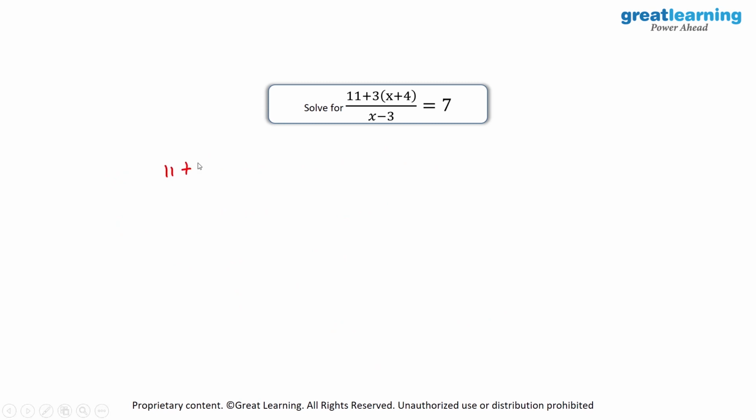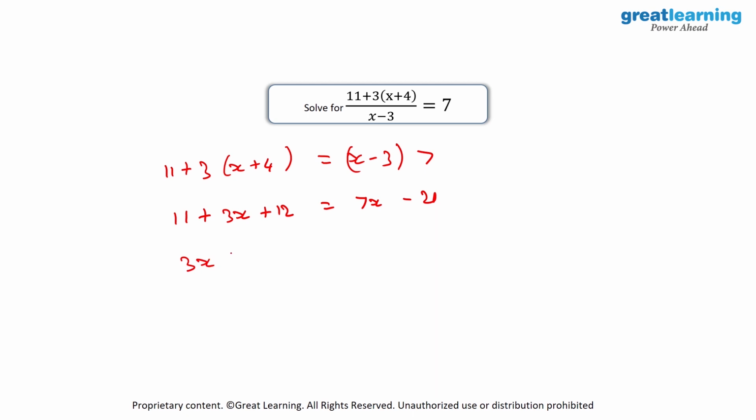So we have our next equation over here. I'll just write down 11 plus 3 into x plus 4. And when we take x minus 3 to the right hand side, this will become x minus 3 into 7. So on the LHS, we will have 11 plus 3x plus 12 is equal to 7x minus 21. So on the LHS, we again have 3x plus 23.